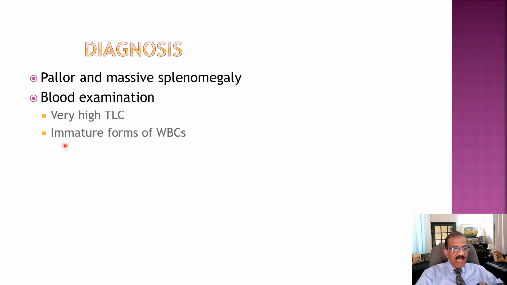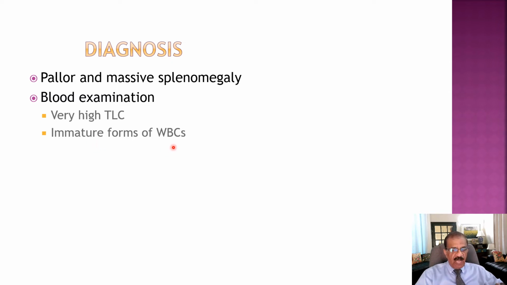And there may be presence of immature forms of WBC. In acute infection, you also have relatively younger cells, but they are not abnormal. There may be single-lobed cells, there may be band cells, there may be a shift to the left. But in cases of chronic myeloid leukemia, you will have many abnormal premature cells belonging to the white cell series, like myelocytes, promyelocytes, metamyelocytes.